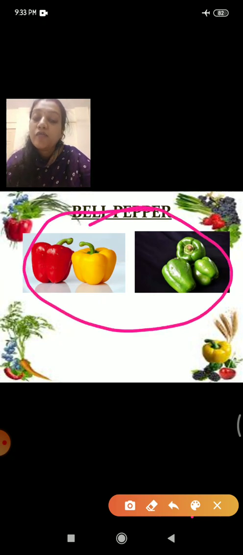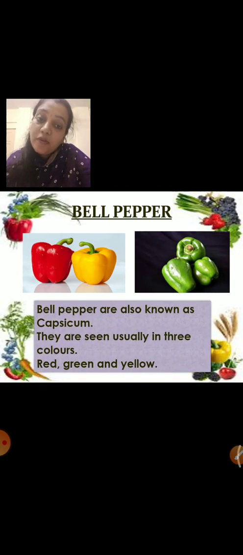Okay. And what are the uses of this bell pepper? Mostly it is used in Chinese dishes. You all eat noodles, right? Yes, this bell pepper is used in noodles, in Chinese dishes. It is also used in Italian dishes. We can cook a vegetable of this.